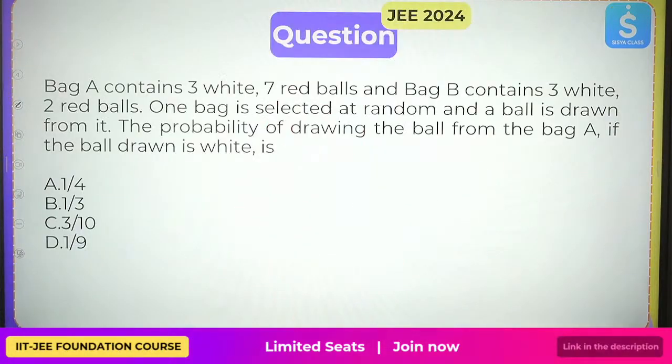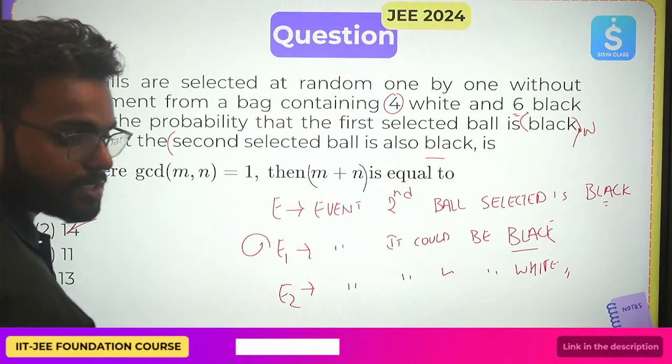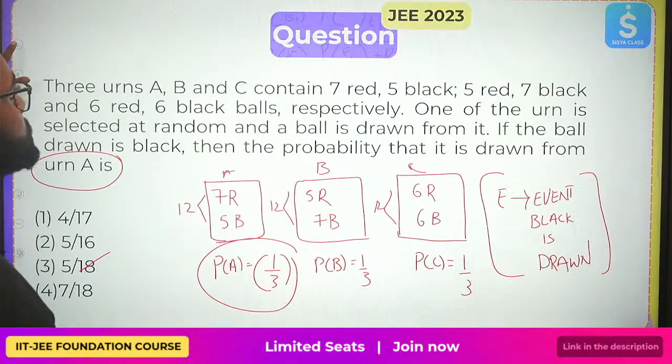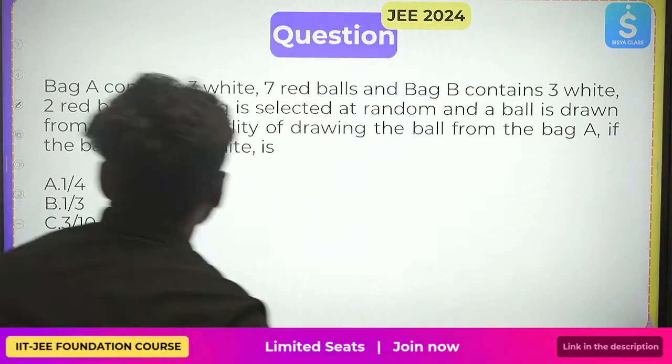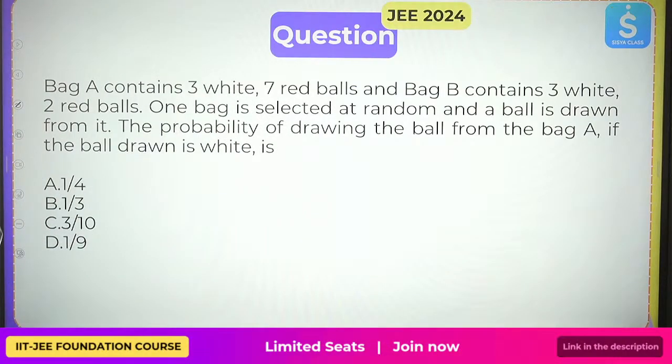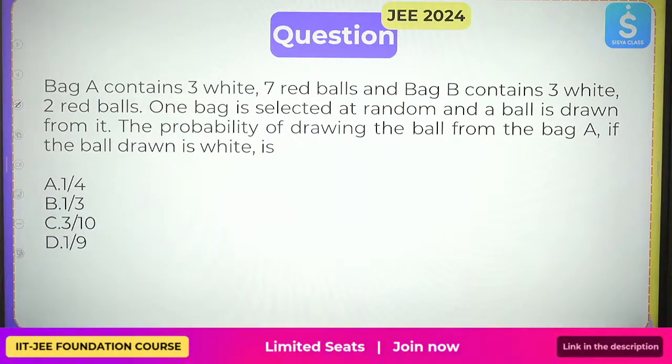Let's continue. Now, this question has been asked in JEE 2023. The previous question was asked in JEE 2024. Right, let's continue. Now the question is, bag A contains 3 white balls, 7 red balls. Bag B contains 3 white balls, 2 red balls.